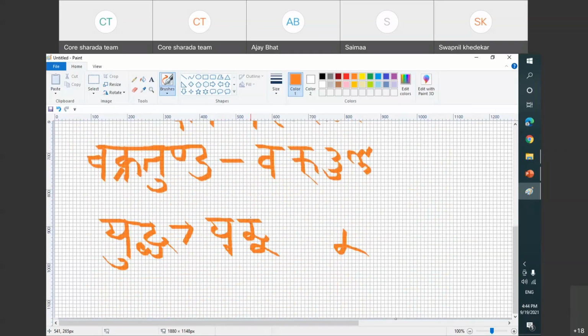Now, for example, sometimes it can also happen with th. Let me just show you that also. I will repeat this again. When this letter is written below, I don't write it like this.